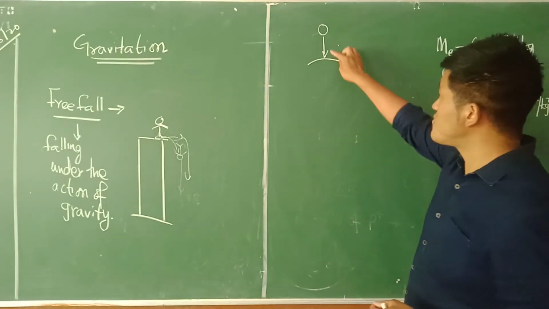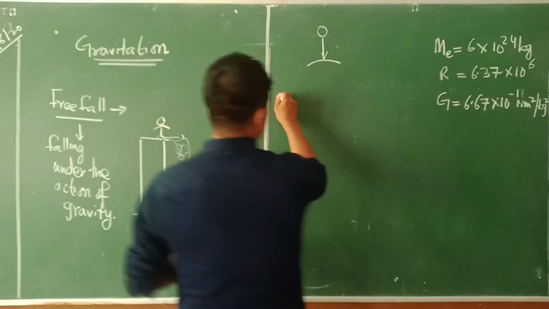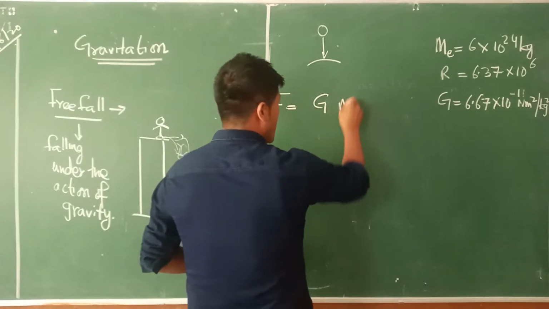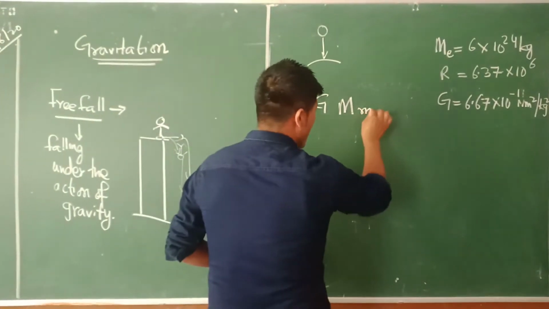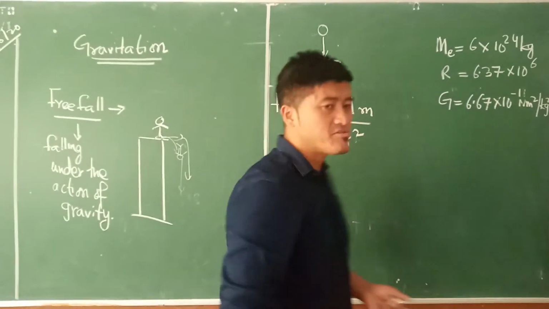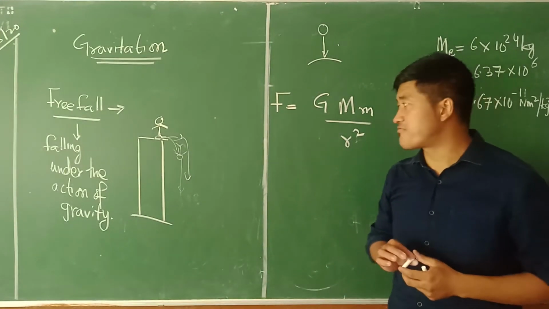This particular force is what we call the gravitational force, right? So this gravitational force is going to be given by G capital M small m divided by r squared. In the previous video, I referred to this r as d squared. Now it doesn't make any difference here.